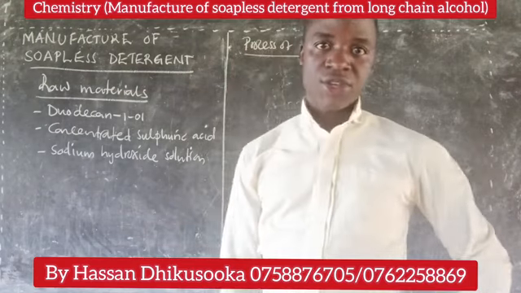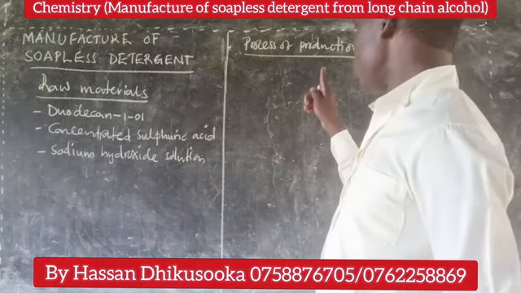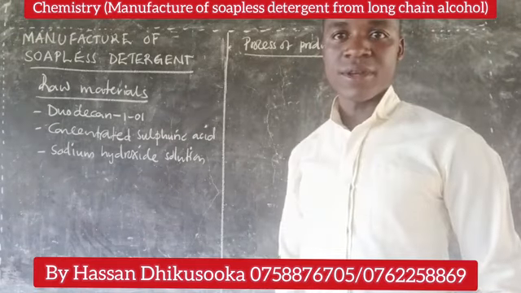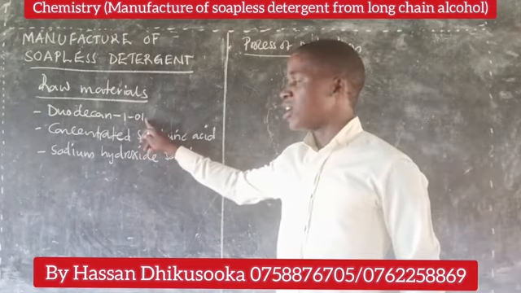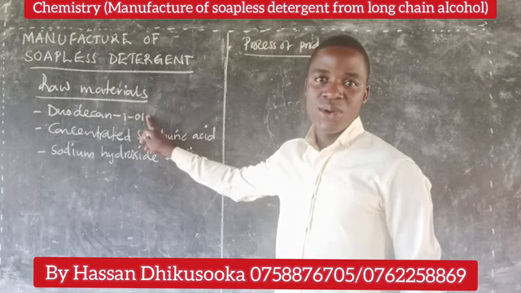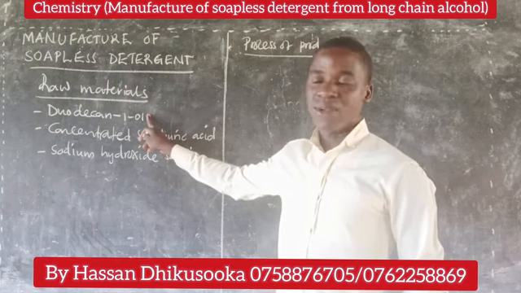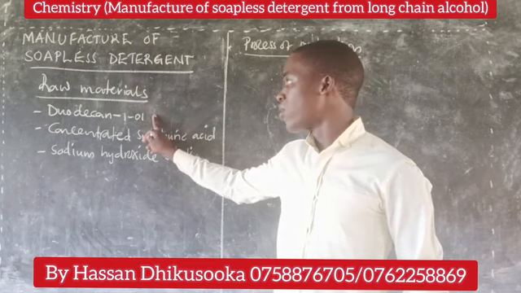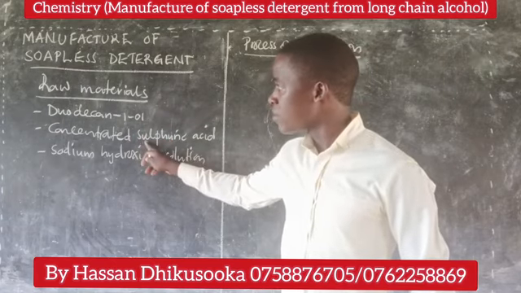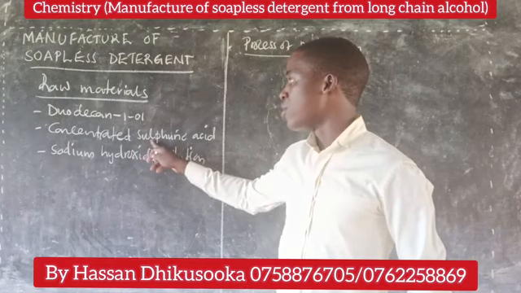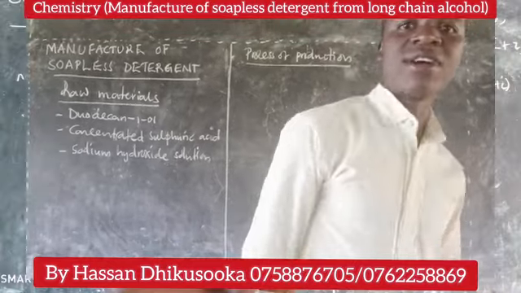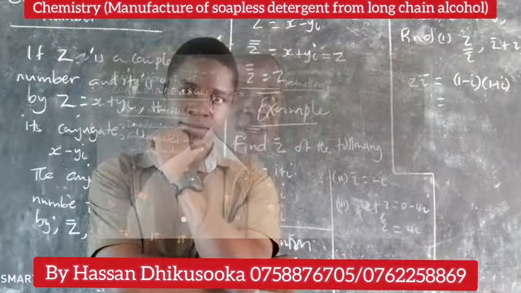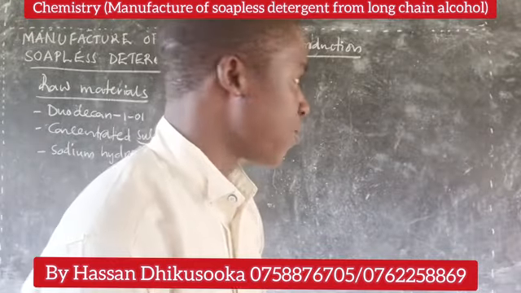Process of production. What are we going to do when it comes to this point? The first point will be all about mixing. We shall begin with the decan-1-ol, and the mixture that we shall first react will be between decan-1-ol and the concentrated sulfuric acid. Those are the first two things that we shall have to put into consideration before we proceed.